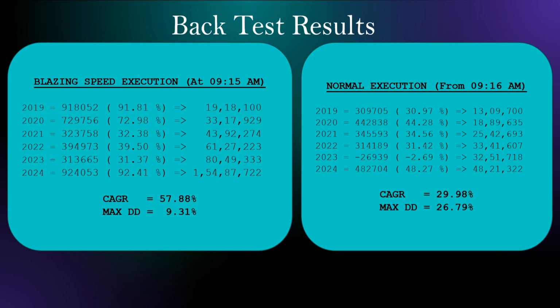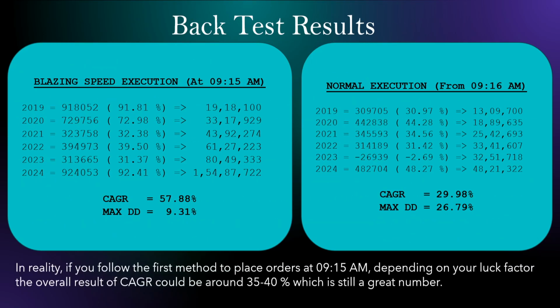Depending on the luck factor, you may get some trades filled in the first 1 minute. So overall CAGR will be around 35 to 40%, which is still a great number. Even if you don't want to trade in the first 1 minute and start from 9:16 a.m., it's still fine, and you will still get really good results.